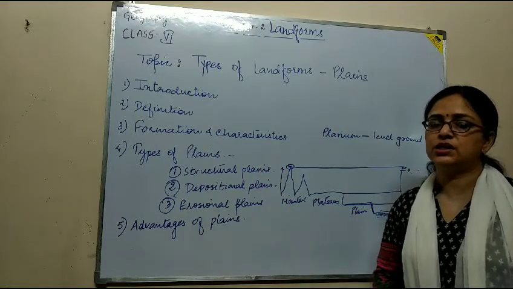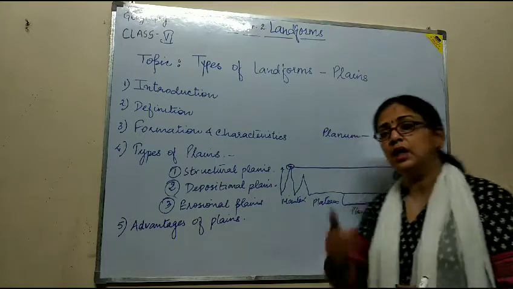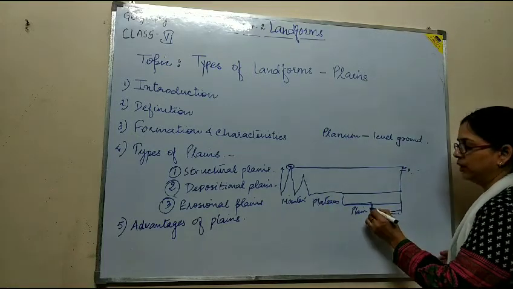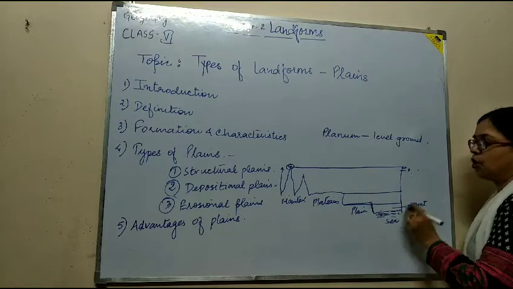What are the characteristics of plains? First, plains have low elevation of about 500 meters from the mean sea level.